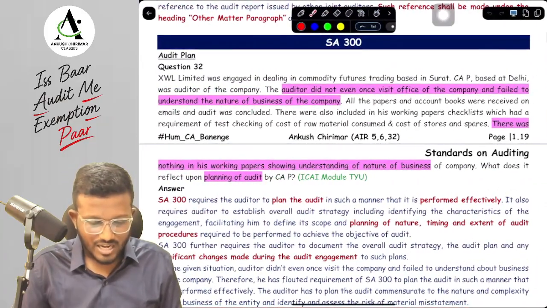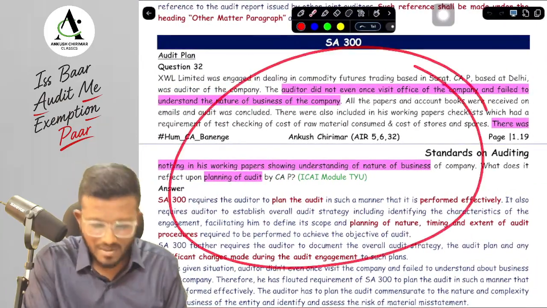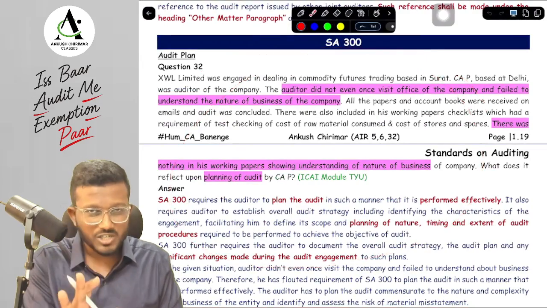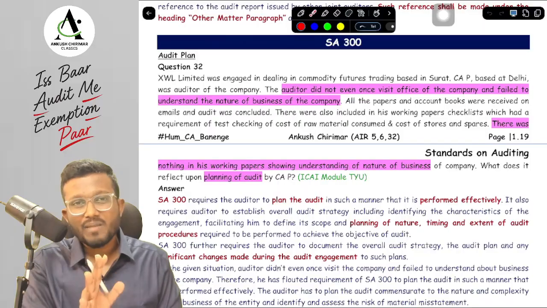Okay, yes sir, there is one MCQ that we have to do, one question that we have to do. This is our question bank. The way that you are looking at the question bank is the same way that we are providing the question bank to you in printed format.